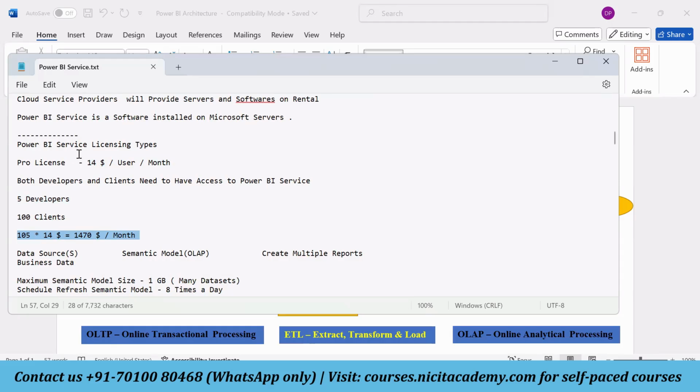We are just talking about the licensing types now. The first licensing type is a pro license. We have around 3 types of licensing here. For the pro license, for every individual we need to purchase it for around $14 per user per month. So if we want to share this with 100 clients, we need to bear this kind of cost. And believe me guys, this is just less.